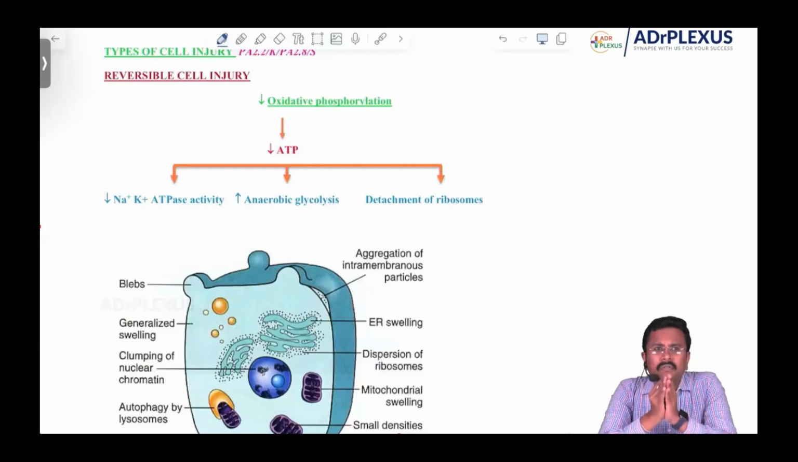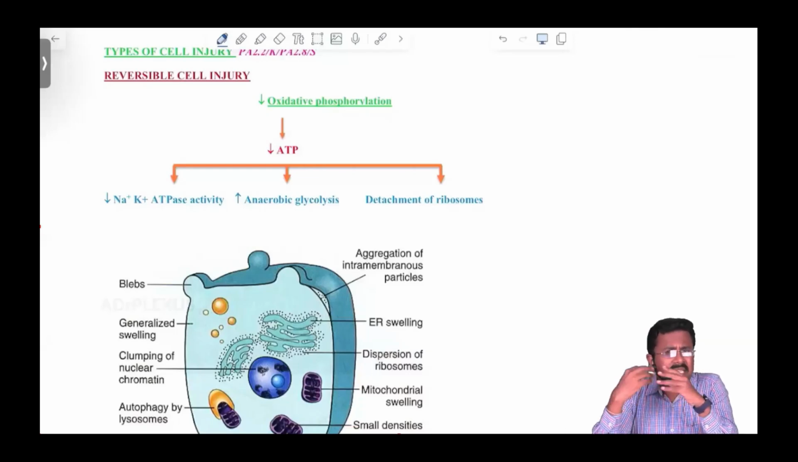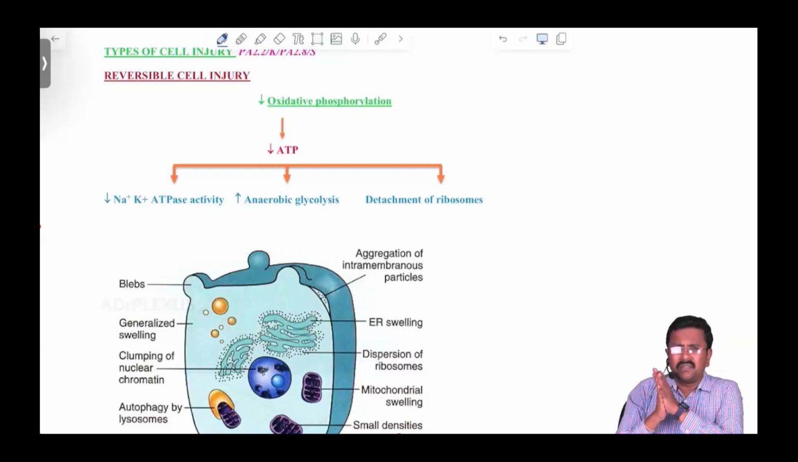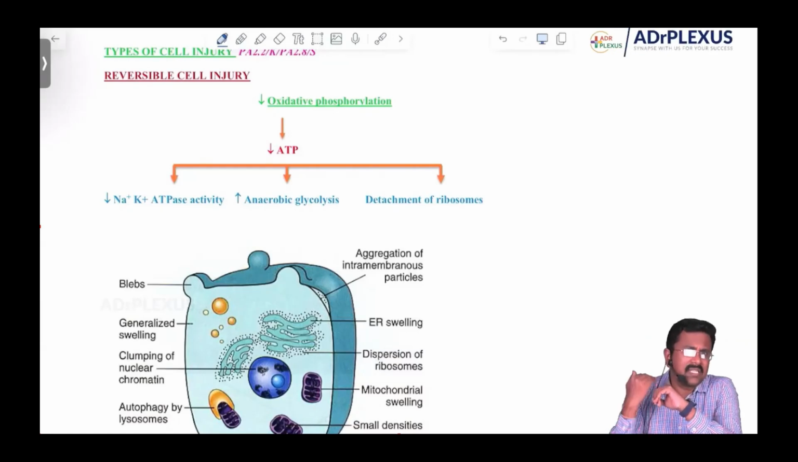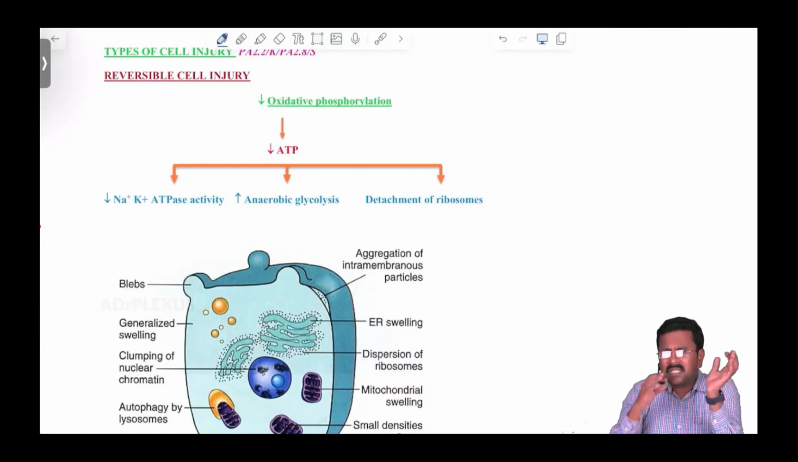Now we'll be moving on to the types of cell injury. Whenever there is any injury, the cell tries to adapt itself. But if the injury is very severe, or injuries keep on occurring, then the body will not have enough time for cell adaptation, or it gets fatigued of this adaptation, so the cell undergoes injury. There are two types of injury: reversible cell injury and irreversible cell injury. What is this reversible and irreversible?